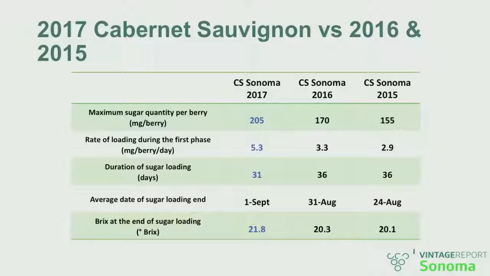If we try to put numbers into that scheme, looking at the maximum amount of sugar, you see very clearly that we have a 20% increase in statistical trend in terms of maximal sugar amount per berry, 205 in 17 versus 170 in 15, and versus 155 in 15.